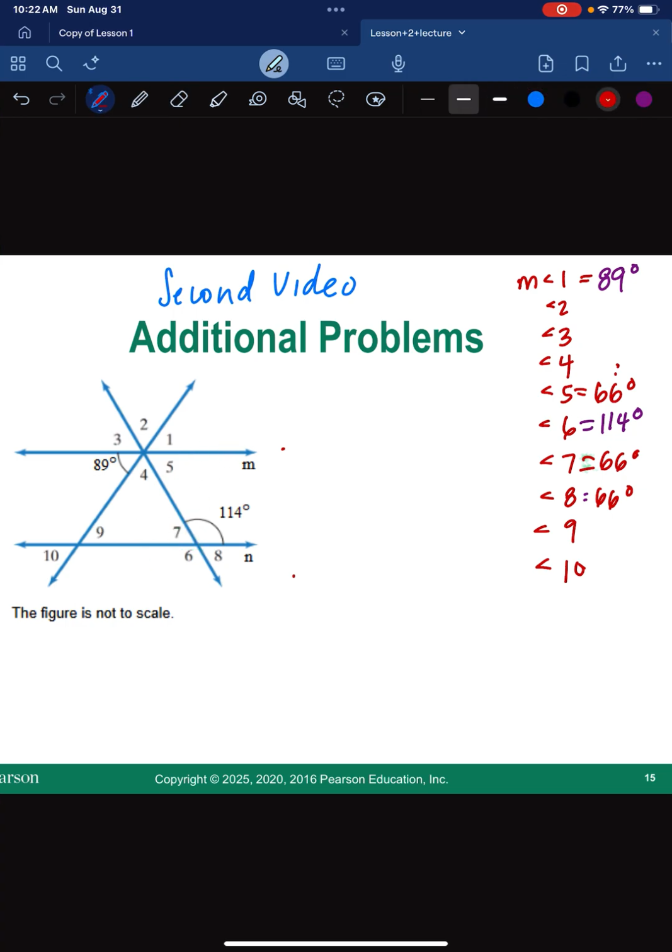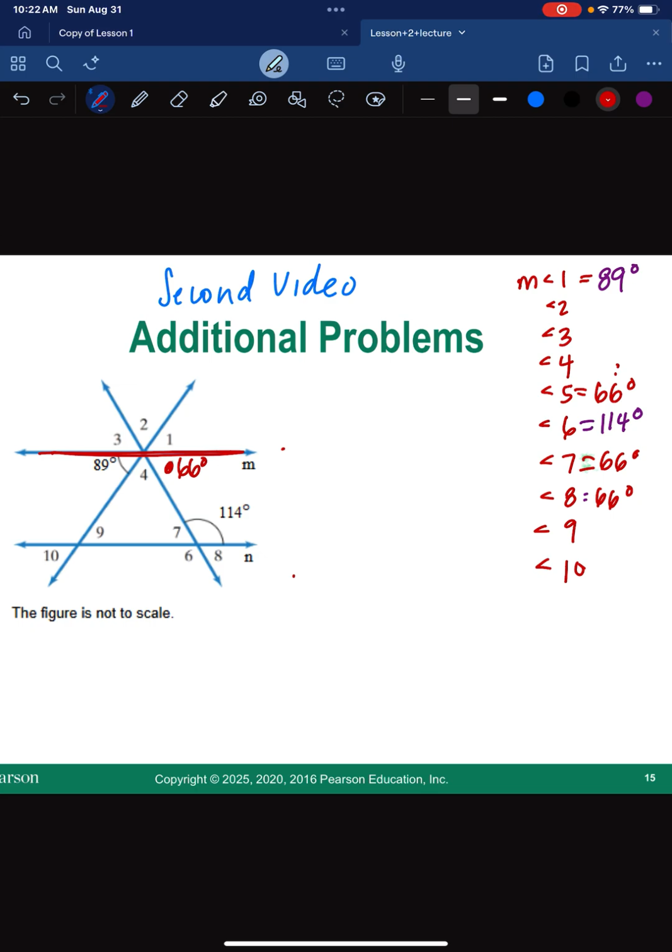Now remember, I just said that angle 5 is 66 degrees, so I'm going to write that right there. Okay, when I look at this red line here, remember that's a straight angle, and a straight angle is 180 degrees.